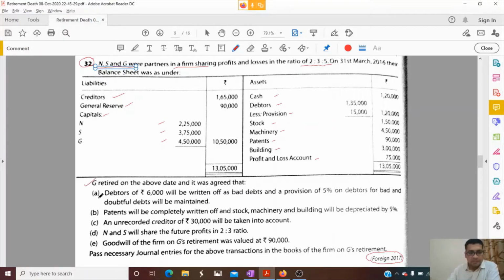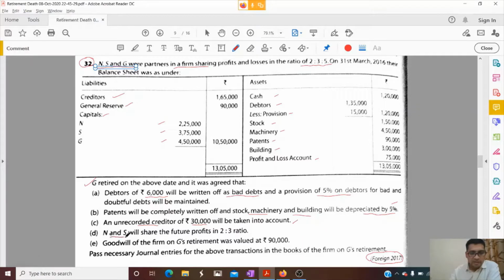G retired on the above date, and it was agreed that debtors of rupees 6,000 will be written off as bad debt, and a provision of 5% on debtors for bad and doubtful debts will be maintained. Then patents will be completely written off, and stock, machinery, and building will be depreciated by 5%. Children, this will come in revaluation account. And unrecorded creditors of rupees 30,000 will be taken into account. Again, it will be recorded in the revaluation account.